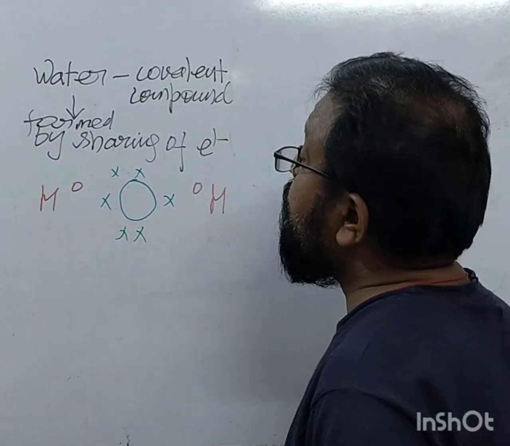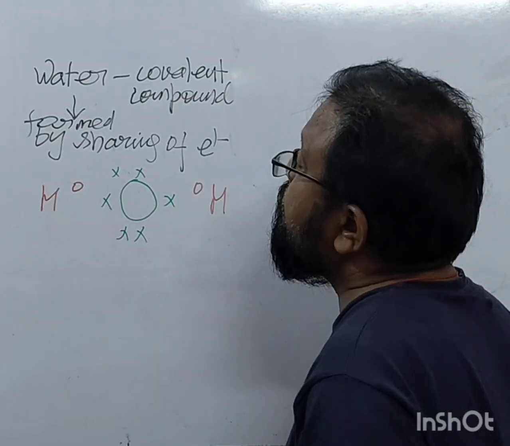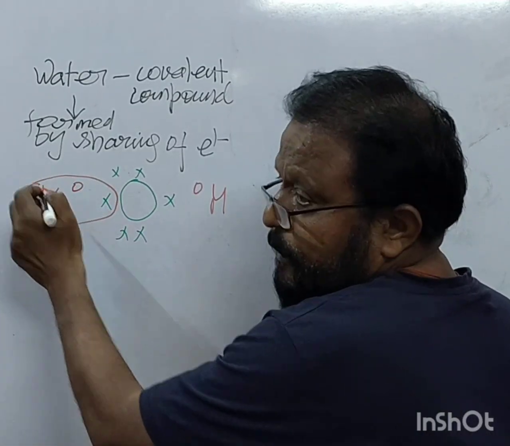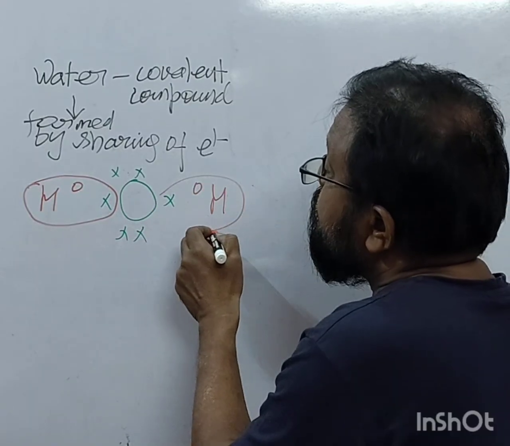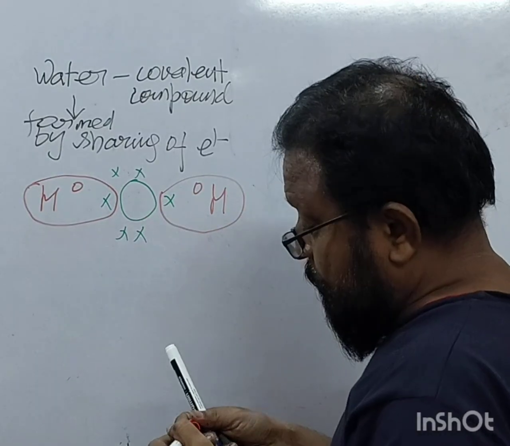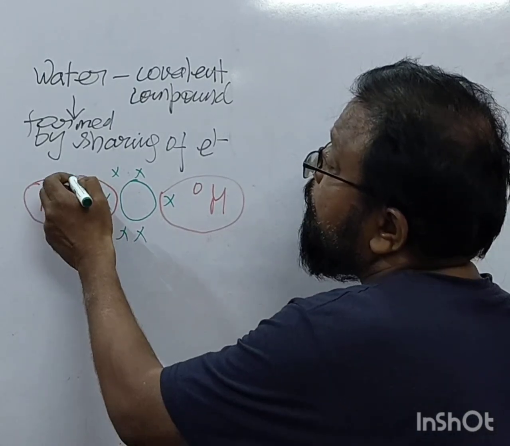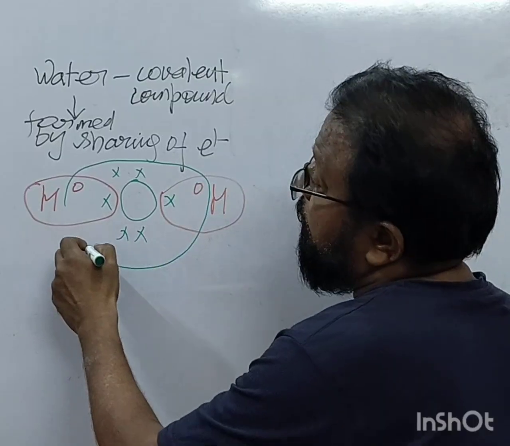Hydrogen takes one electron from oxygen and completes its duplet, and oxygen takes one electron from each hydrogen atom and completes its octet,